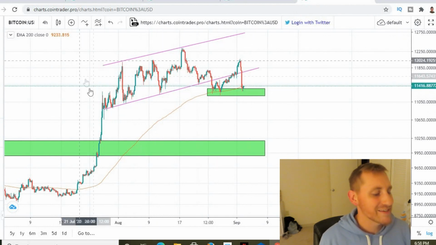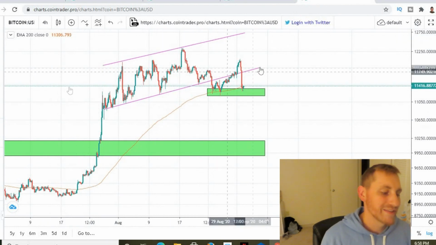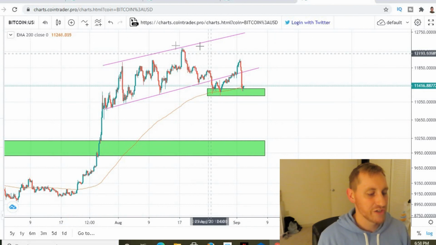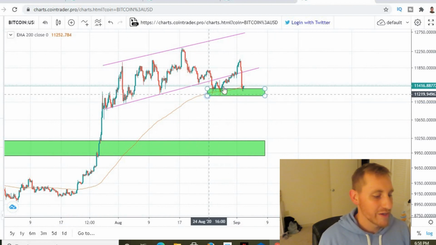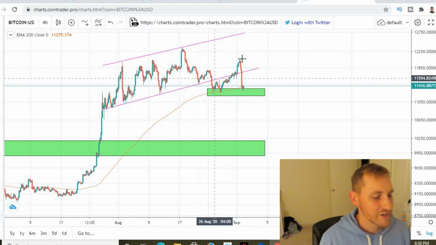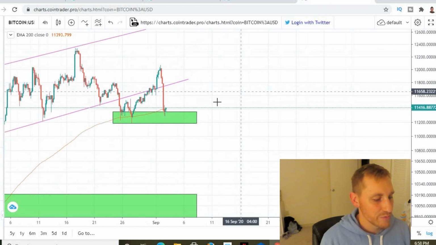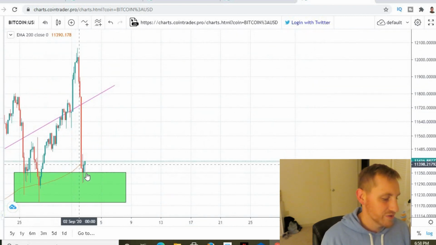And we talk about it every time. We were in this ascending channel here. We get a dip below. We got a support on this nice green box. And we have a dip below now. We're getting a nice little bounce off this green box.